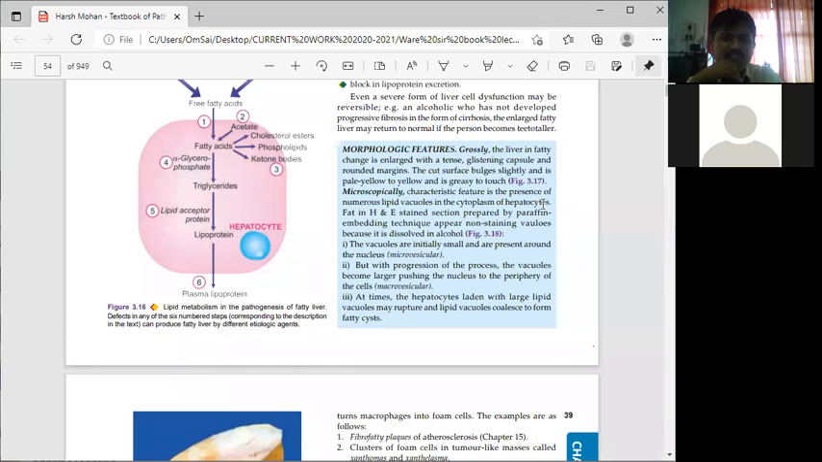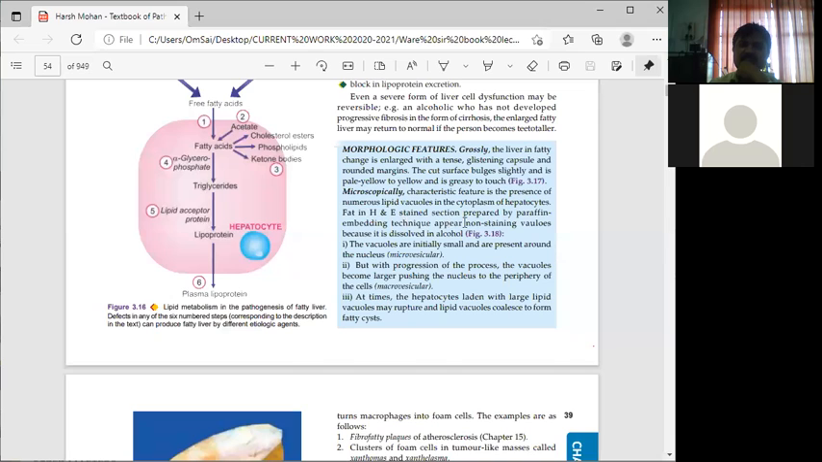Fat in H and E stain section. These are the names of stains: H is the name for hematoxylin, and E is eosin.